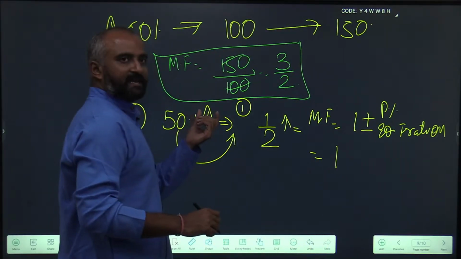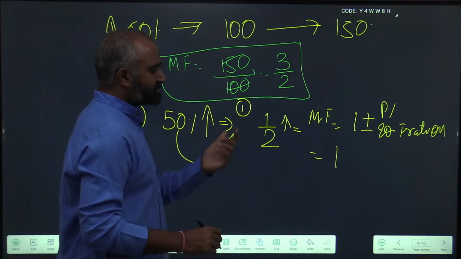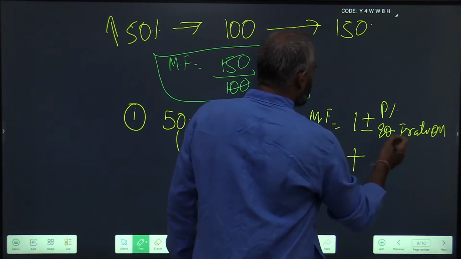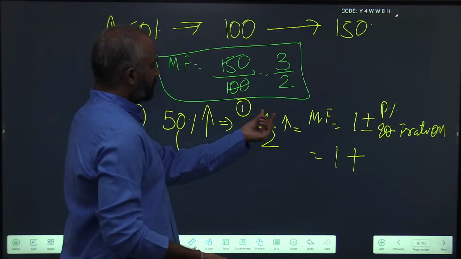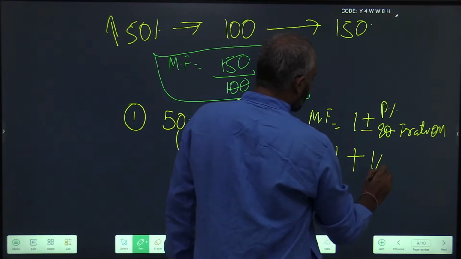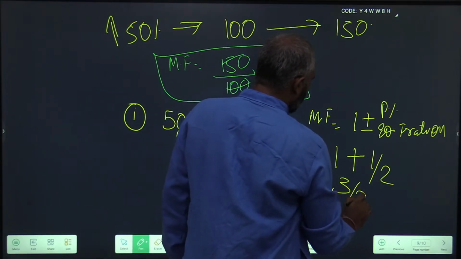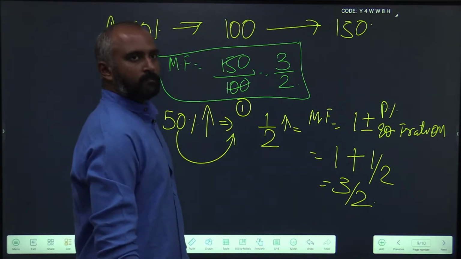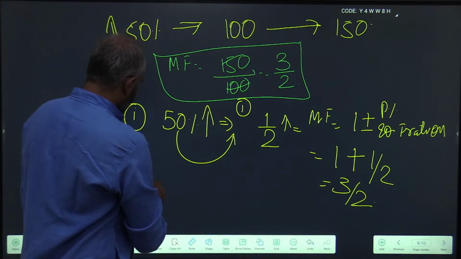Since there is an increase, that means something is getting added. 1 plus, what is the equivalent fractional form? 1 out of 2. 1 plus 1 by 2, which is 3 by 2. I hope you got the basics here.